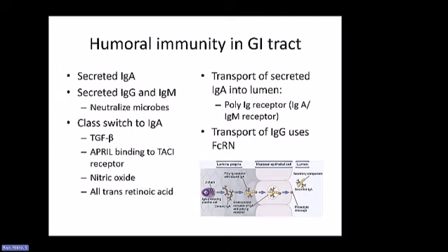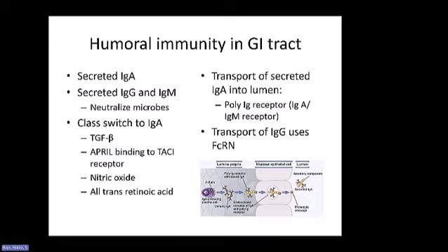Also, the B cell activating factor, or survival factor, APRIL binds to the TACI receptor and helps in class switching to IgA as well. Other factors that help in class switching to IgA include nitric oxide and all-trans retinoic acid. So the overall environment in the GI tract favors class switching to IgA.